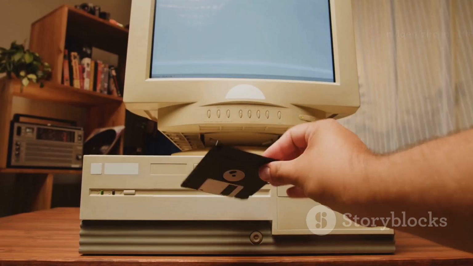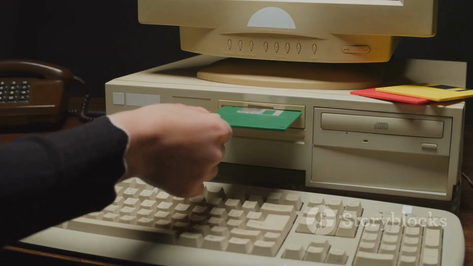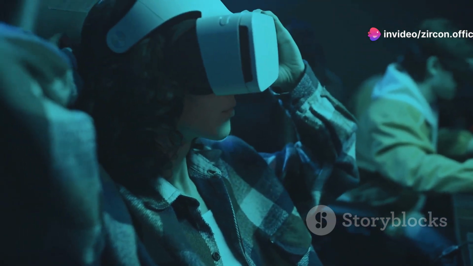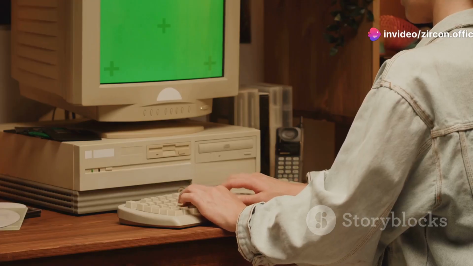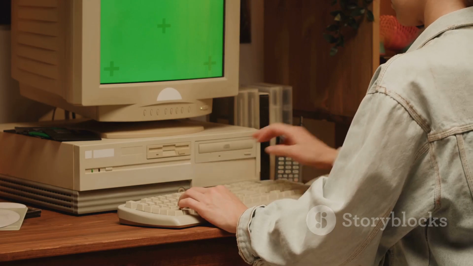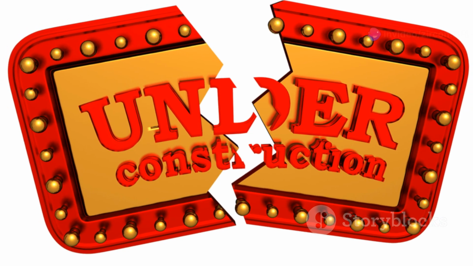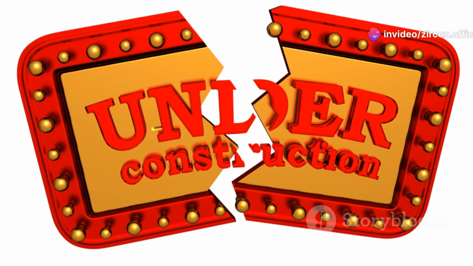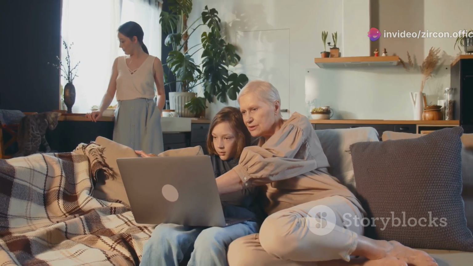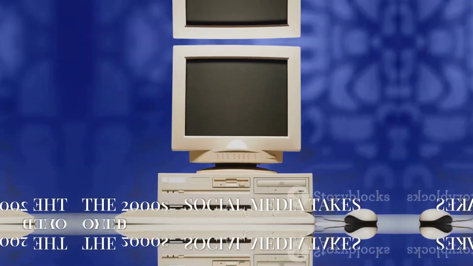The 1990s. A time of grunge music, floppy disks, and the sound of a dial-up modem connecting to the World Wide Web. The 90s saw the internet explode in popularity. Companies like AOL brought the internet into homes, and suddenly, people were emailing, chatting in chat rooms, and building their very first GeoCities websites. Back then, your website wasn't complete without a dancing baby GIF or an "under construction" sign. It was a simpler time, but also the beginning of something huge. The internet was no longer just for scientists and academics, it was for everyone.